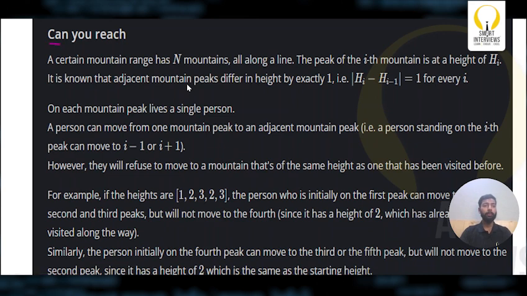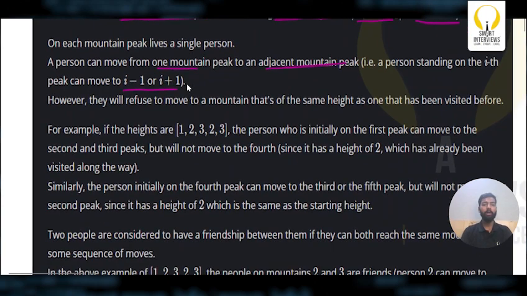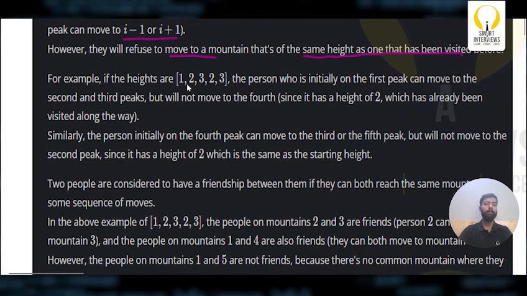Let's discuss the fourth problem. Can you reach? A certain mountain range has n mountains all along a line. The peak of the ith mountain is at a height of h_i. It is known that adjacent mountains' peaks differ by height exactly 1. That is, h_i minus h_(i-1) equals 1 in absolute value for every i. On each mountain peak lives a single person. A person can move from one mountain to an adjacent mountain peak, that is either i minus 1 or i plus 1. However, they can refuse to move to a mountain that is of the same height as one that has been visited before. Now, this is an example.